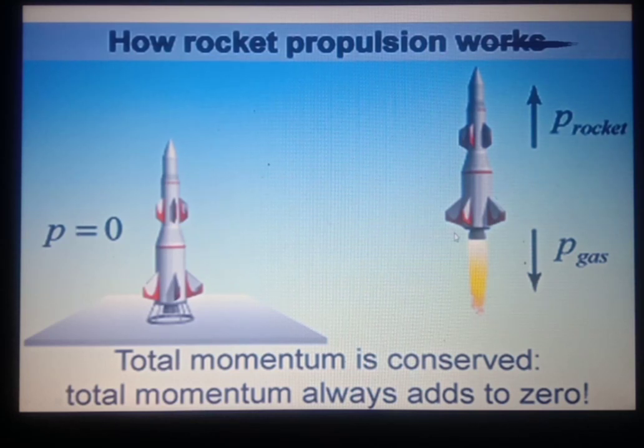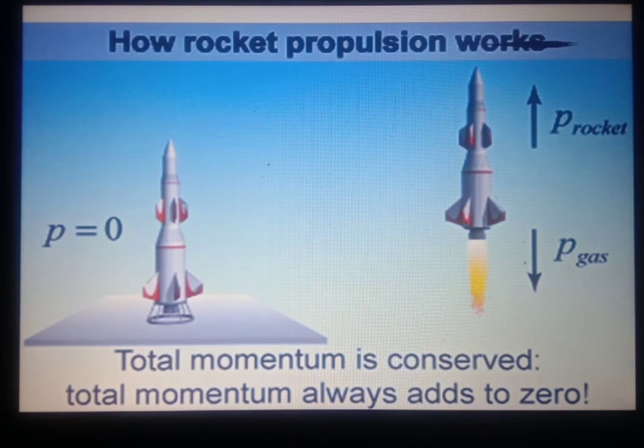So the final momentum should also be 0, because the initial velocity was 0 and the initial momentum was 0. According to the law of conservation of momentum, the final momentum should be 0. So for the same, these hot gases impart equal and opposite momentum to the rocket.